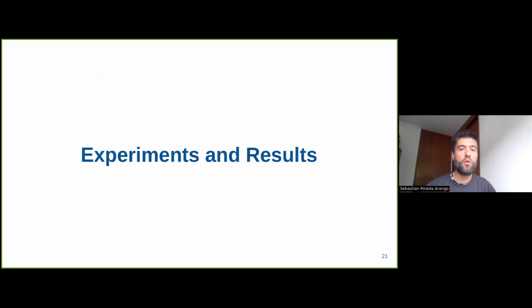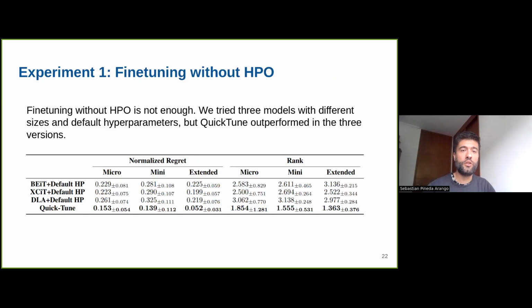So now we want to show the different experiments and the results that we obtain from evaluating our method empirically. The first experiment we wanted to try is what happens if we compare QuickTune to just fine-tuning a model by default, using default hyperparameters.